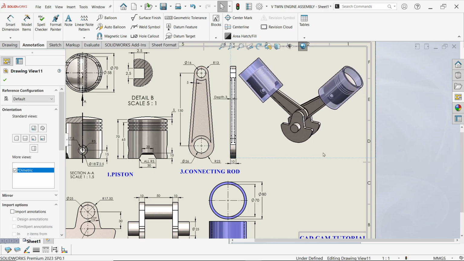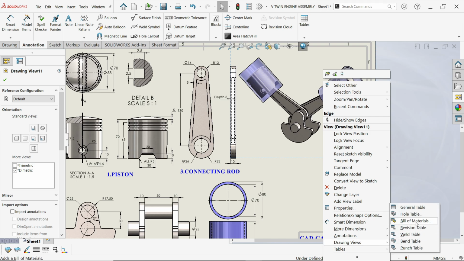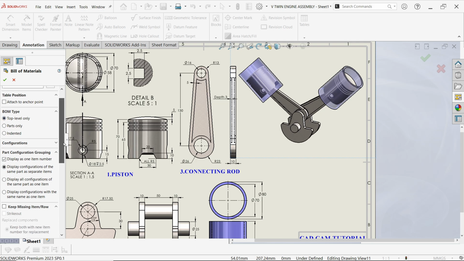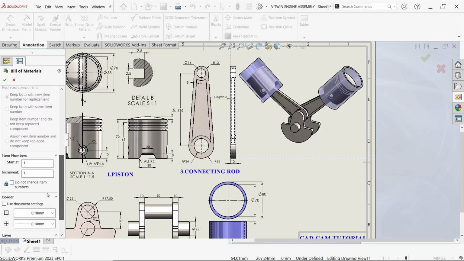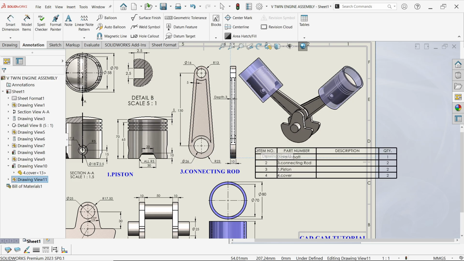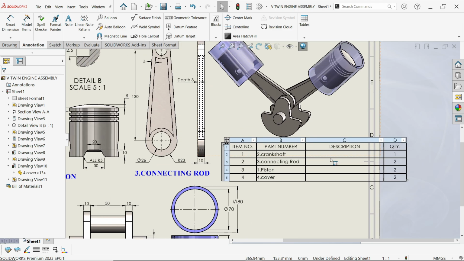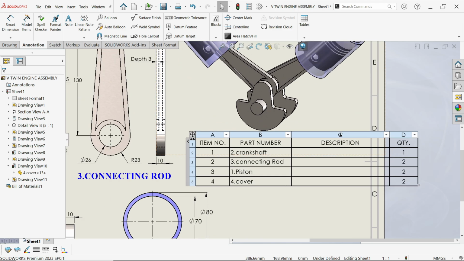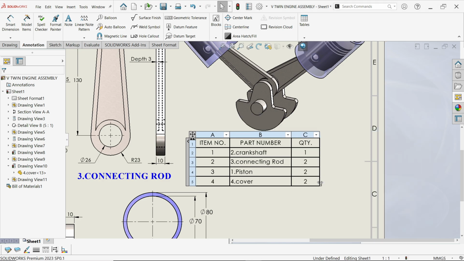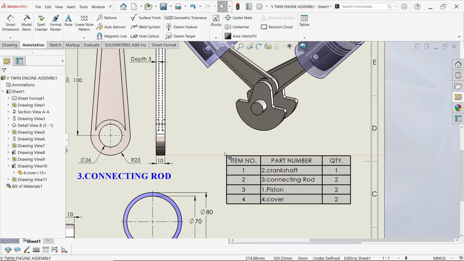Okay. Right click, go to table, bill of material. Now here top level only, BOM type, start at 1, increment at 1. Now here you can change the thickness of border, format. Okay. Now place somewhere. Now description I don't want, just move your cursor and you will see highlight, right click, delete, column, not table. Now just move this somewhere here.